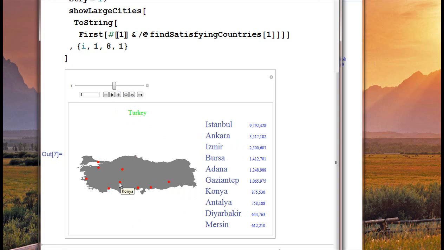Konya. So obviously this application is pulling a tremendous amount of data back. It has the graph, the points of the map. It has the names of the cities. It has the populations. And I'll pound on one of these here, Gaziantep.